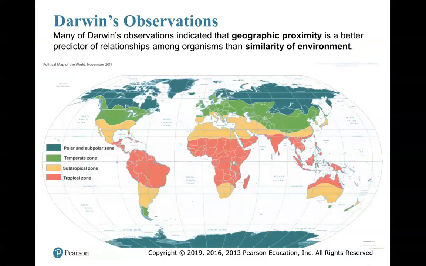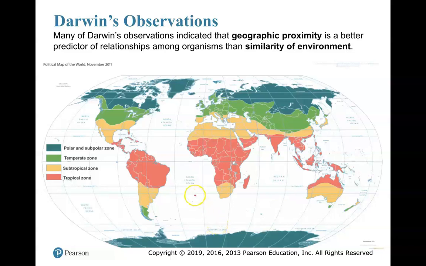So what Darwin ended up observing was that geographic proximity is a better predictor of relationships among organisms than similarity of environment. What do I mean by geographic proximity, and why is that a better predictor of organisms being related to each other than the similarity of environment?